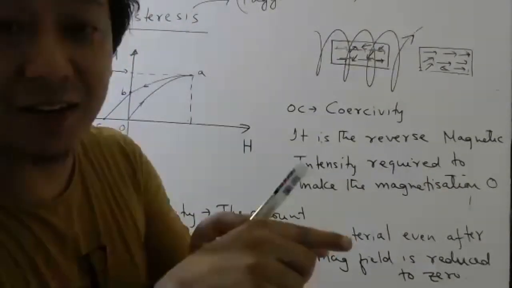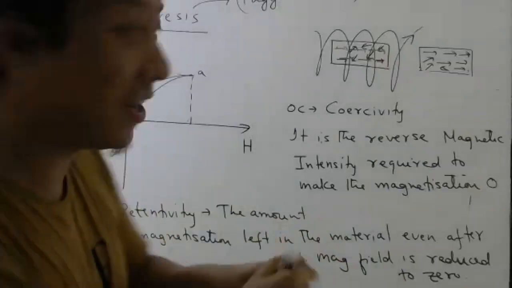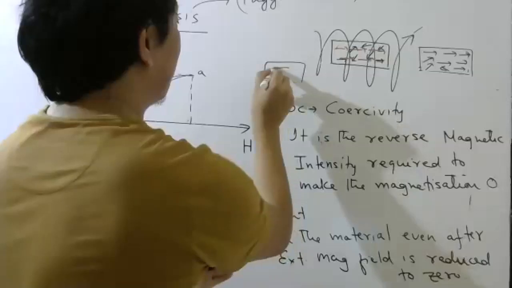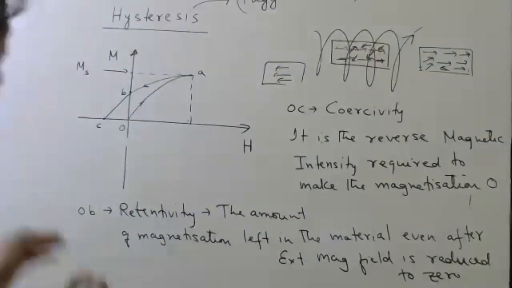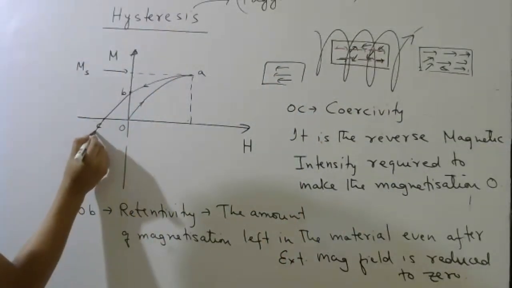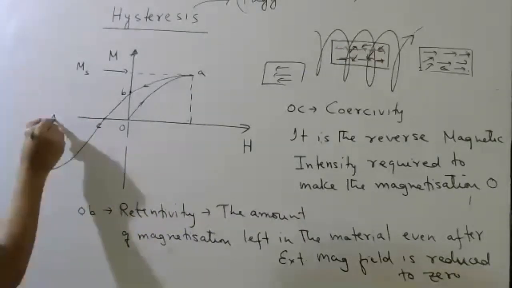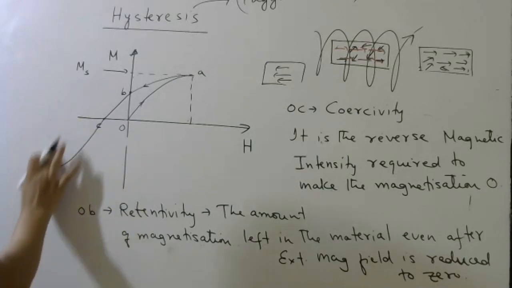Now dipoles will start orienting in which direction? Opposite direction. So now these dipoles will start turning this direction. Okay, so your magnetization will start going like this. Graph will go like this. And somewhere it will again become saturated. Saturated. No need to draw this one.